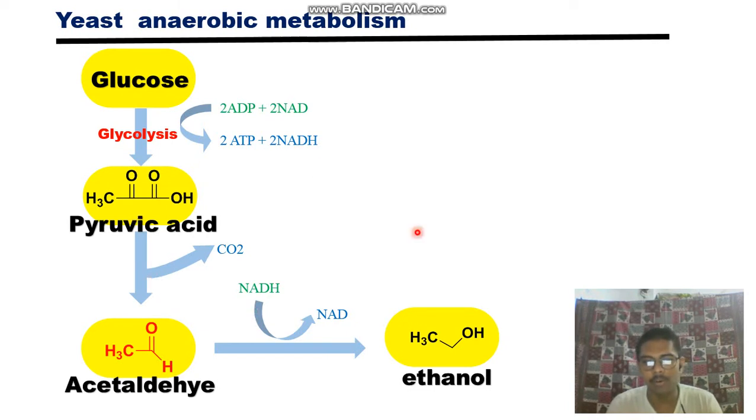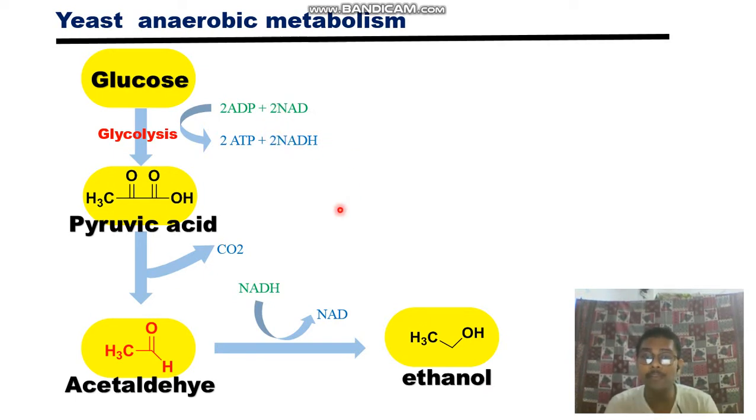This procedure, pyruvic acid to ethanol conversion, is called fermentation. One important point is that fermentation is very important for yeast to survive. Why? Forming ethanol is not the important point. The important point is that you are forming NAD+. This NAD+ is needed in an intermediate step of glycolysis, where NAD+ is converted to NADH.